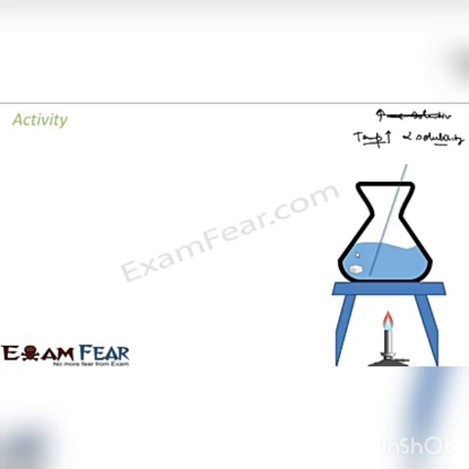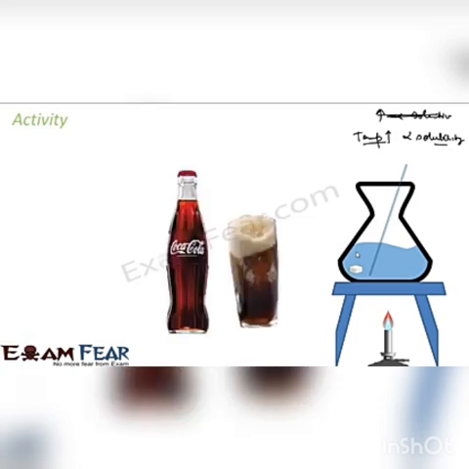The second activity is take a fresh bottle of Coca-Cola or any soda, open it up. When you open it up, you see that bubbles come out. And these bubbles are nothing but carbon dioxide gas. But when it was packed, it was not coming out. That means something was there.